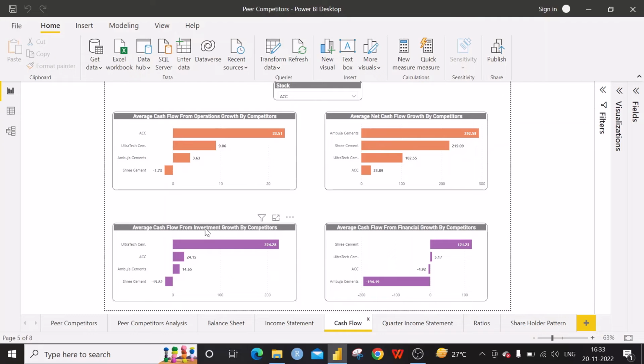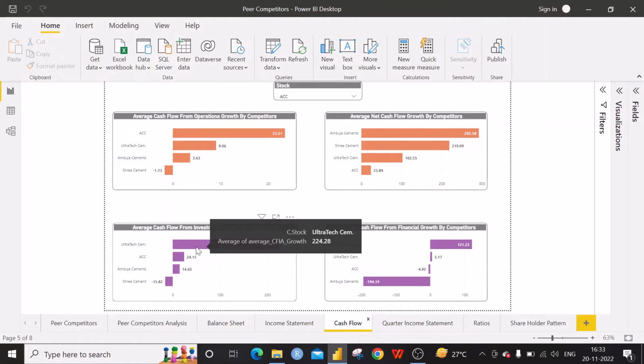The next one is the cash flow from investment growth. They can do the investment like constructing new buildings, maintaining their equipment, buying new equipments, acquiring some other plants, likewise. One of the things we have to consider in constructing a ratio is that if both values are negative, then it will become positive.